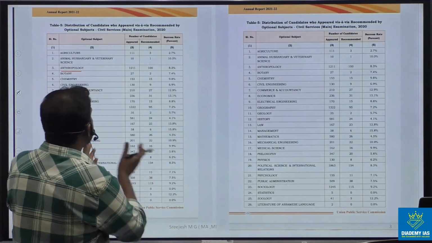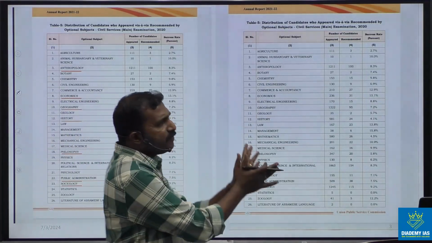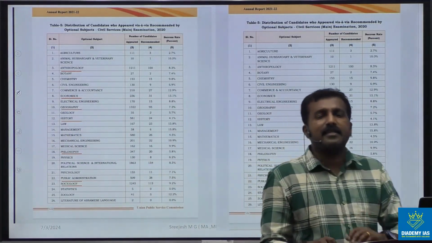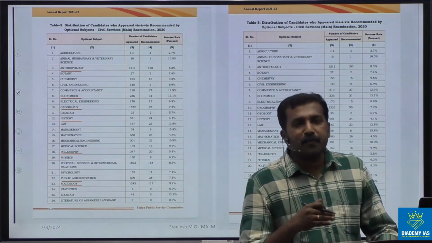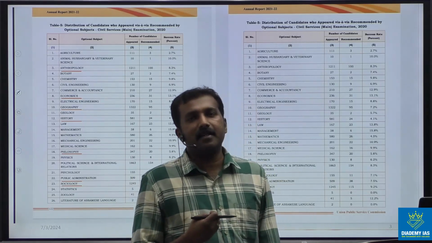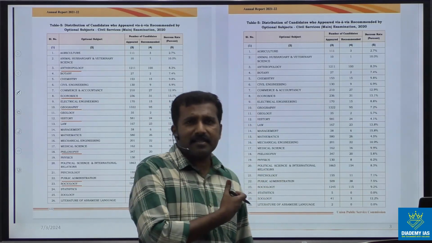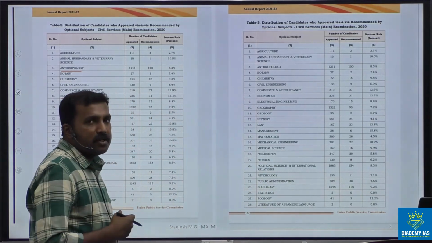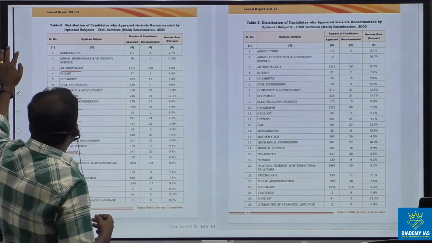And before that, I can give clarity relating to the success rate. Normally, most of the people worry about how much the success rate is in English literature optional. And this is the latest UPSC annual report.